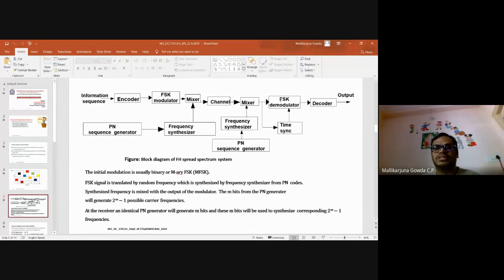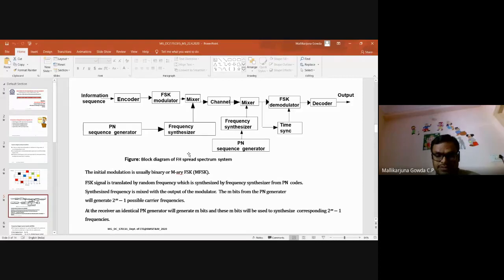Then we do the demodulation, FSK demodulation. Then decoding will get the desired output. So this is how it happens in frequency hop spread spectrum. The modulated signal will keep hopping from one frequency to another frequency. That hopping frequency depends on the value of the pseudo-noise code. That is what I wanted to say here.